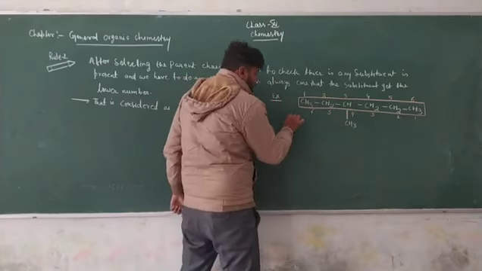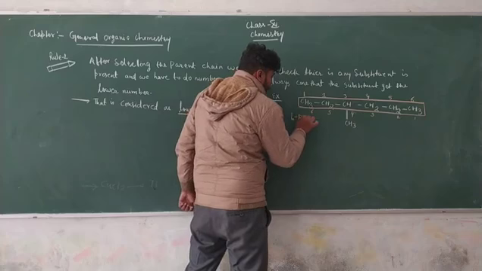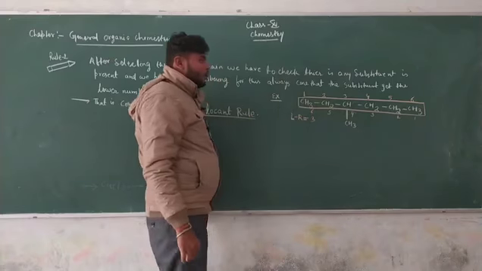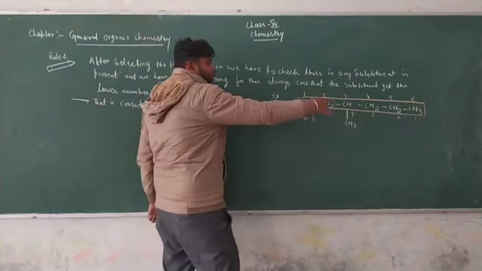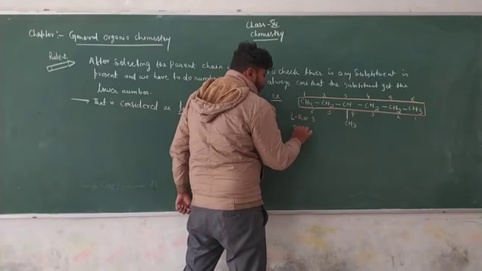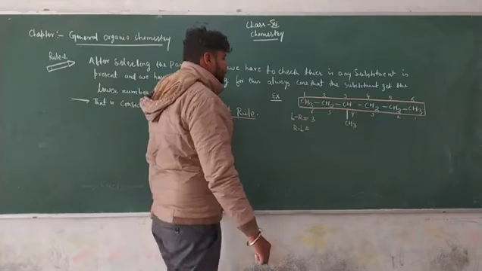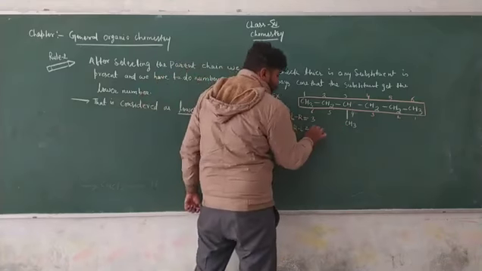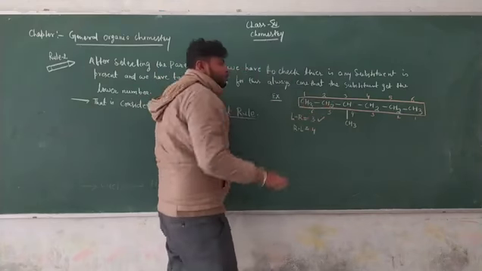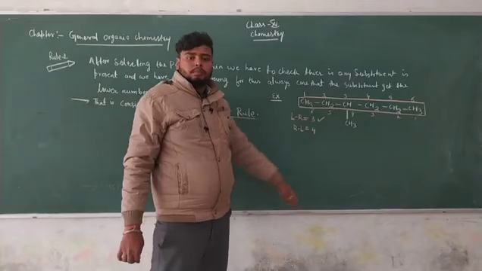Numbering from left to right, our substituent comes at position 3. When you number from right to left, the substituent position is 4. So the first numbering is correct, because in this numbering the substituent gets the lowest position.